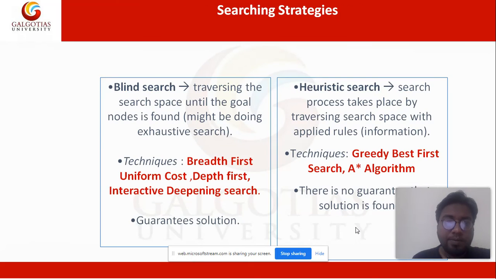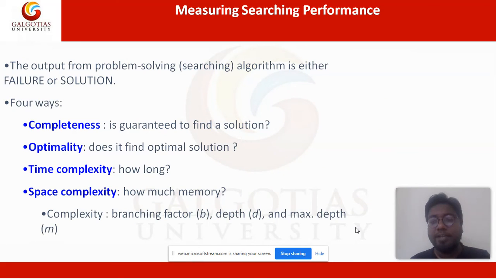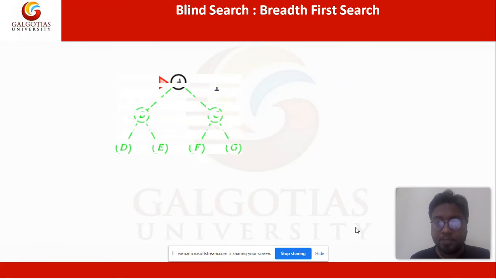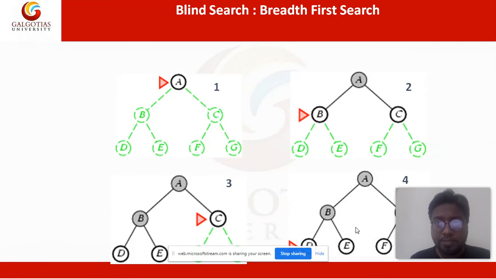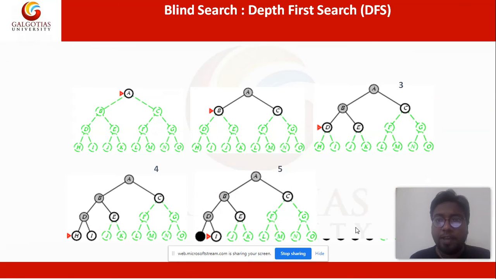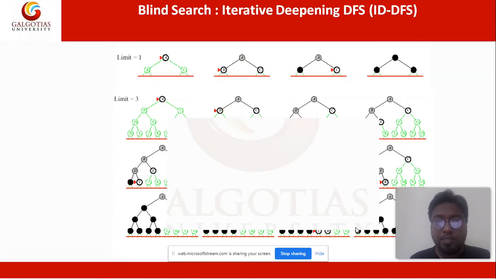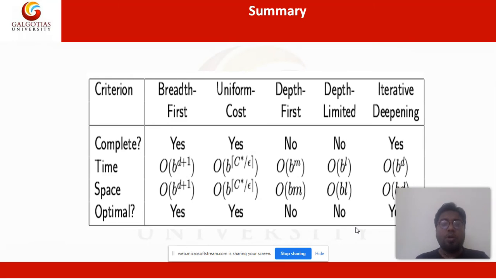So if you remember, these were the four criteria by which we can judge an algorithm: completeness, optimality, time complexity, and space complexity. We have looked at BFS, DFS, and IDFS, three algorithms. All the criteria are defined here. In terms of completeness, BFS is complete, uniform cost search is complete, DFS is not complete, depth limited is not complete, but IDFS, iterative deepening, is complete.